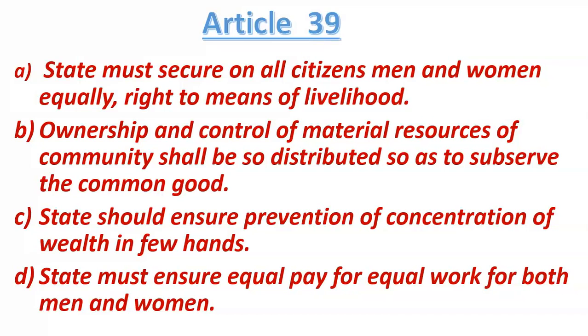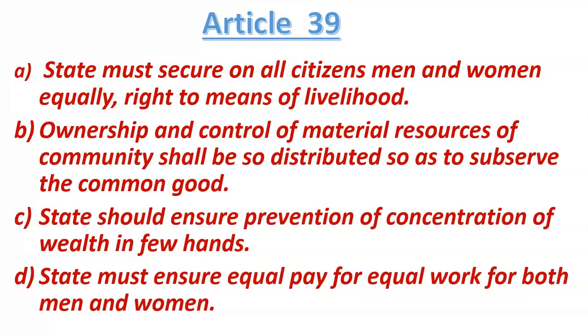Okay, so Article 39 clause B says that the distribution of all the material resources present in the country should take place in such a manner that they can serve every person of the country, so that they can give benefit to every person of the country. So this was the meaning of Article 39 clause B.